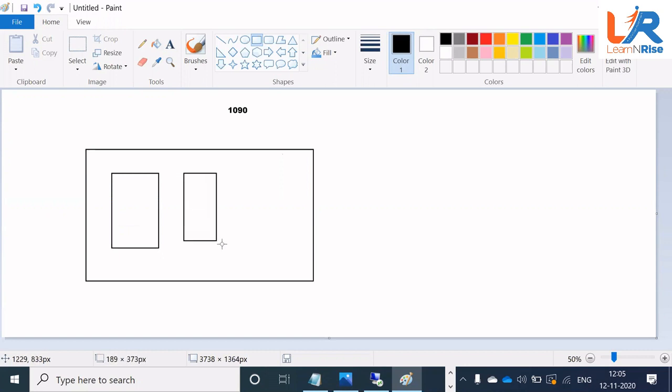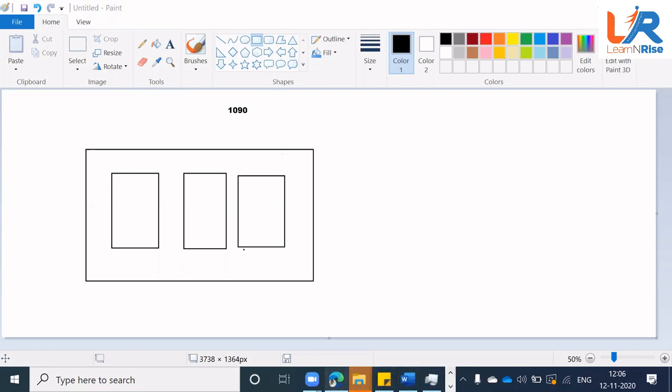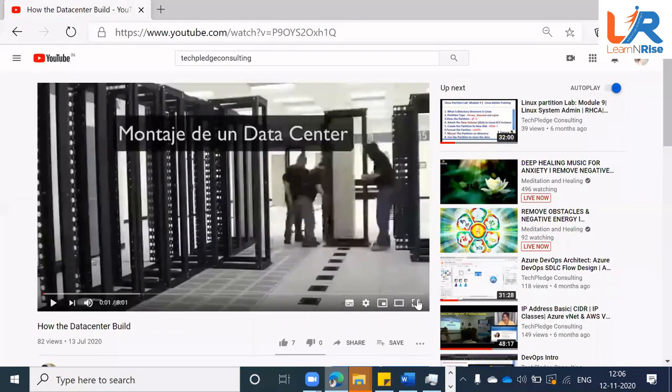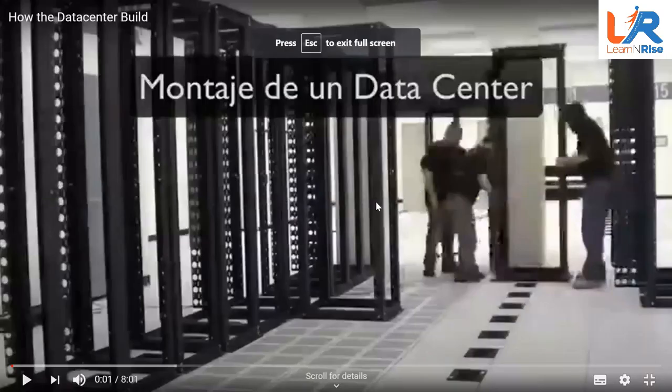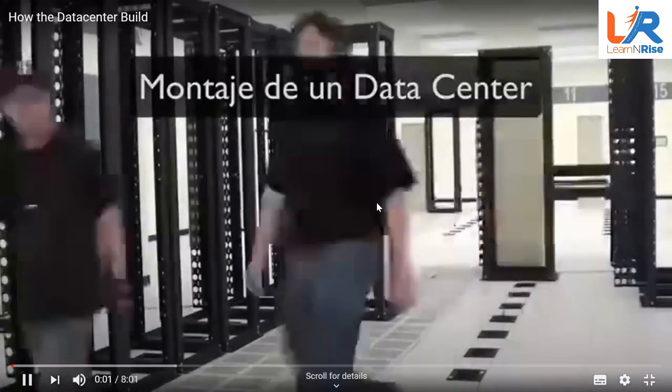I'm not sure how many of you have seen racks in a data center, where people can go and fit their servers, storage, switches, and routers. May I know if anyone has actually seen how a data center is built? No? Okay. So let me play a quick one-minute video. Just watch that. In older days, when we had to build a data center, this is how it got built. It is a very quick video.